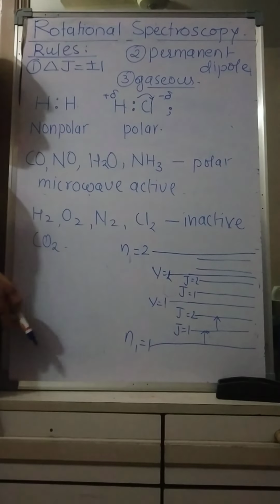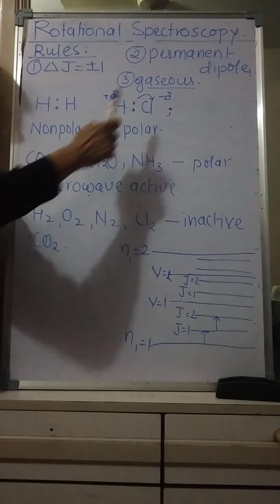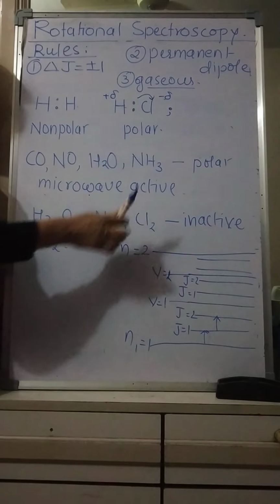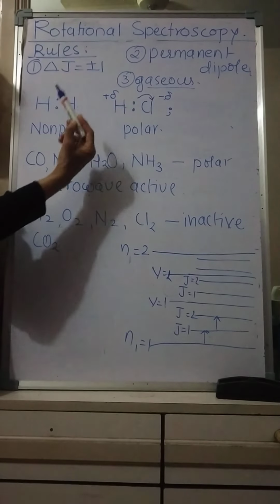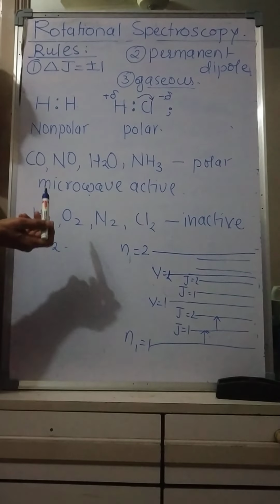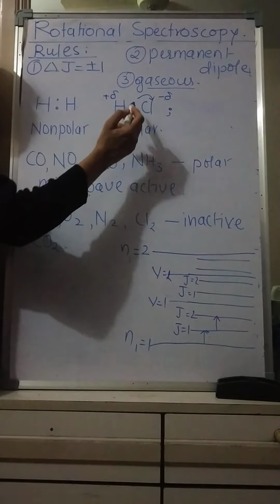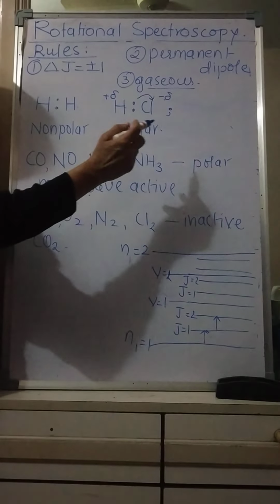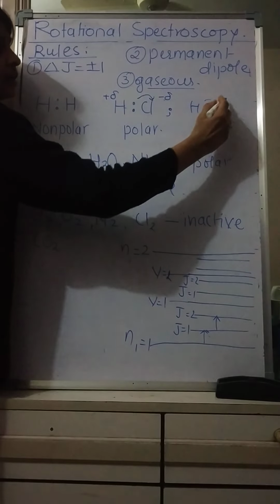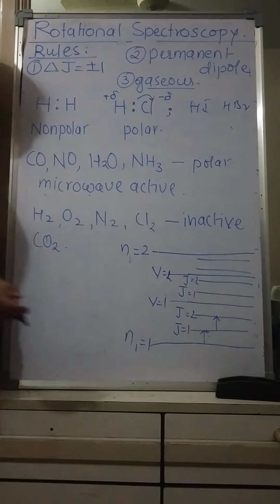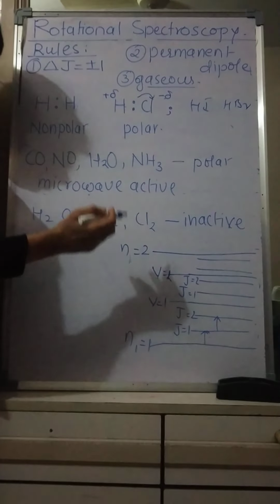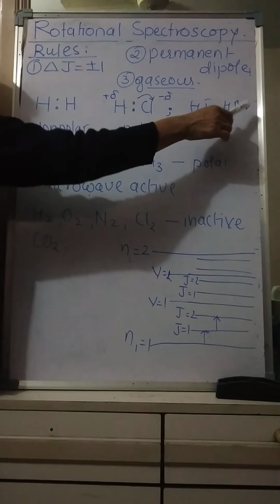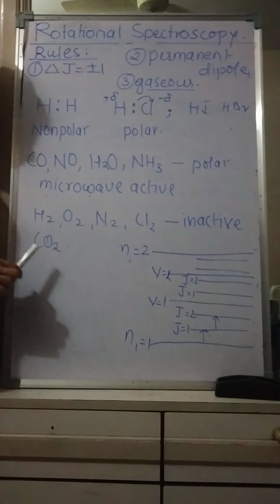Because chlorine is electronegative in nature, the shared pair is attracted towards one of the atoms, and two poles are created. Here this is the negative pole and this is the positive pole, and the molecule is said to be polar. Such a polar molecule always has a permanent dipole. For example, HI, HBr: because one of them is more electronegative than the other, they are all polar and will have a permanent dipole moment.